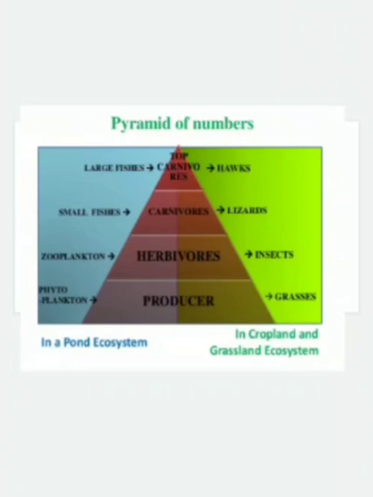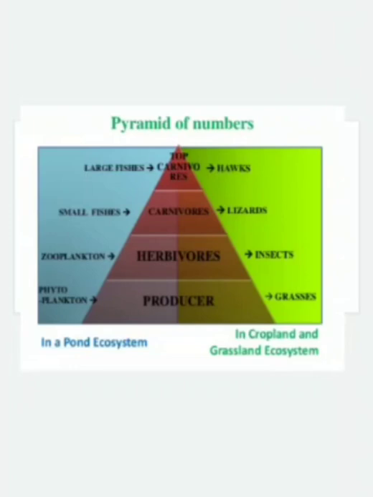In the pond ecosystem, here the producers are phytoplanktons. The number of phytoplanktons is more than the herbivores like zooplanktons. Then the number of zooplanktons is high when compared to the primary carnivores like small fishes. These small fishes will be eaten by large fishes, and their number is lesser. So from the base to the apex, the number is gradually decreasing. The phytoplanktons are eaten by zooplanktons, zooplanktons are eaten by small fish, and small fishes are eaten by large fishes.